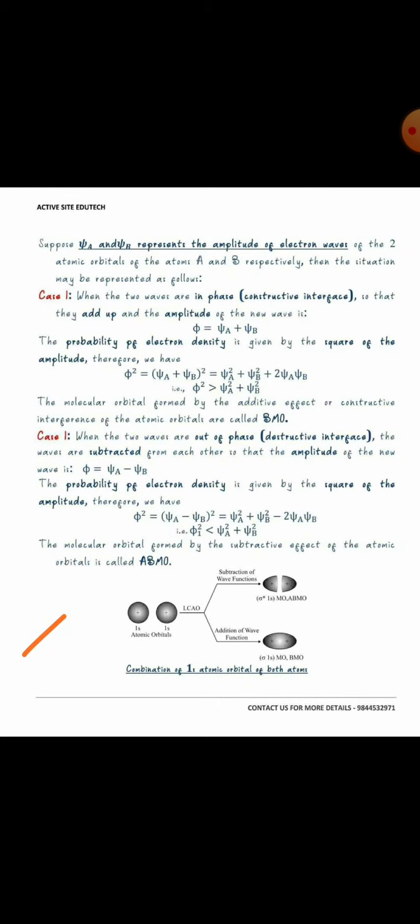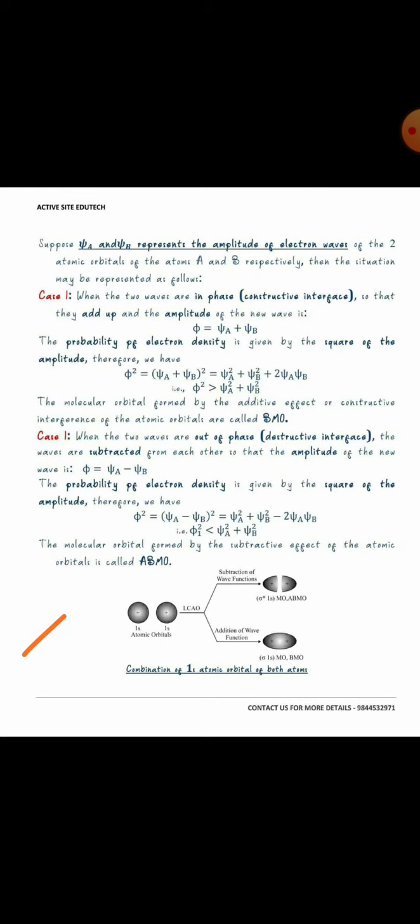In the second case, when the two atomic orbital wave functions are out of phase, they undergo destructive interference, and the resultant molecular orbital wave function phi will be equal to psi a minus psi b. The probability of finding an electron, that is the square of the wave function, phi square, will be equal to (psi a minus psi b) whole square, and this will be equal to psi a square plus psi b square minus twice psi a psi b.